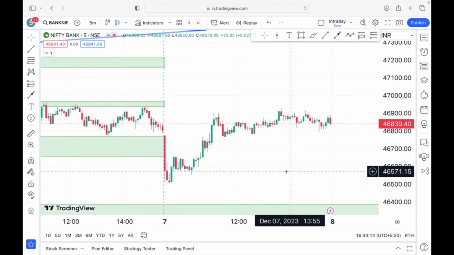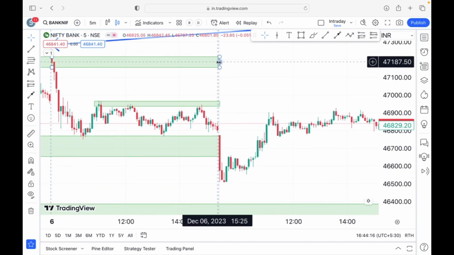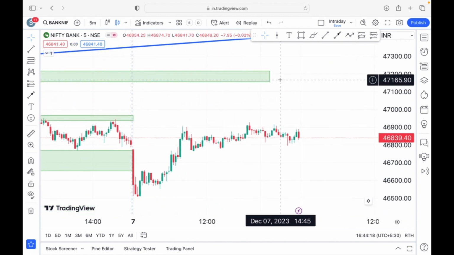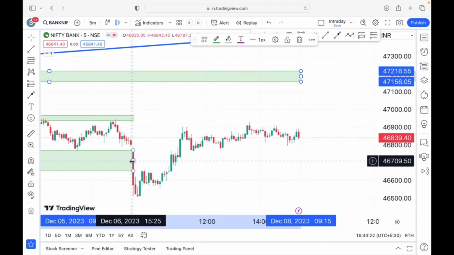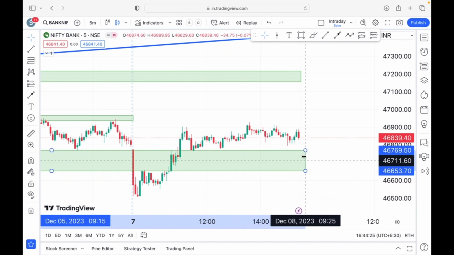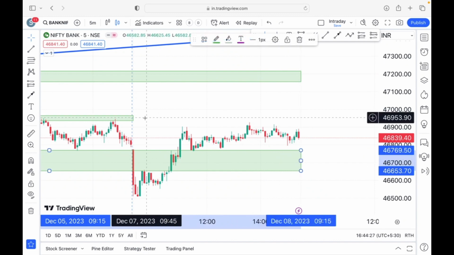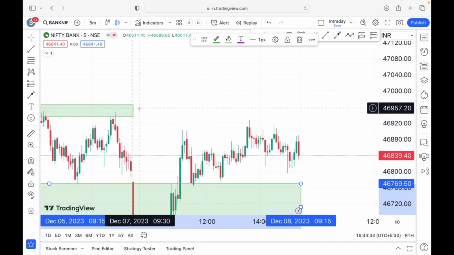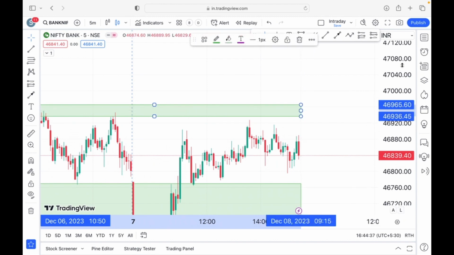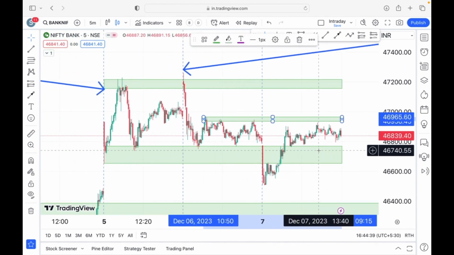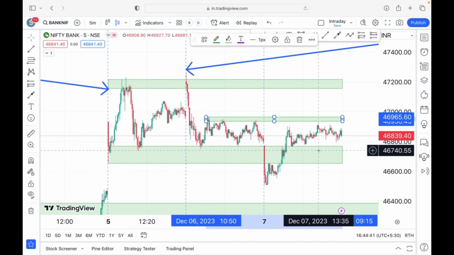We have all these levels marked in our pre-market analysis, and also we have these levels marked from yesterday's post-market analysis video. So now all I'm doing is just dragging them towards the right so that it covers today's price range as well. Okay, so this is the last level. All right, that's it. So now we have predefined resistance, support, whatever levels that we have here.